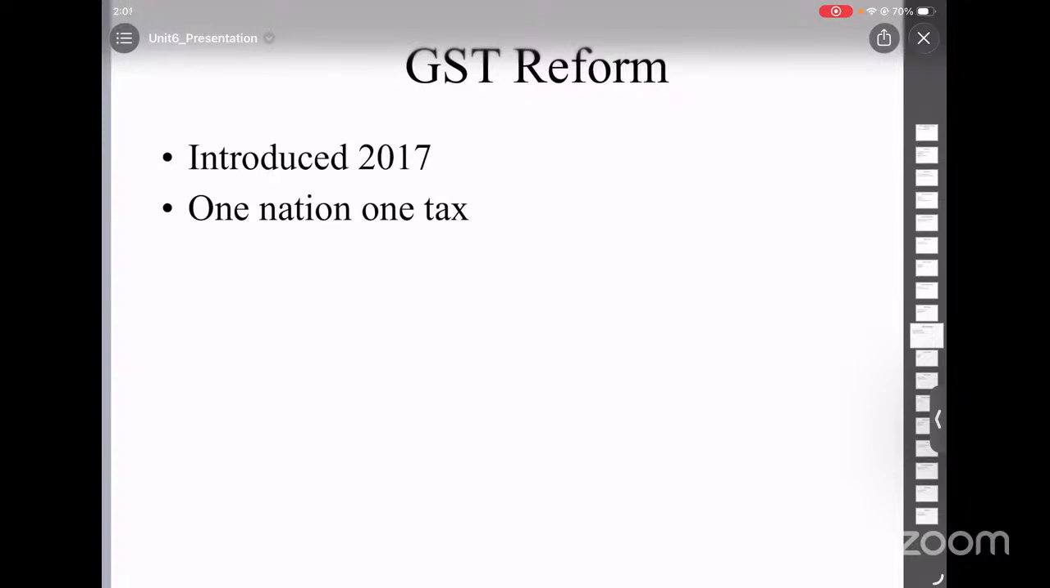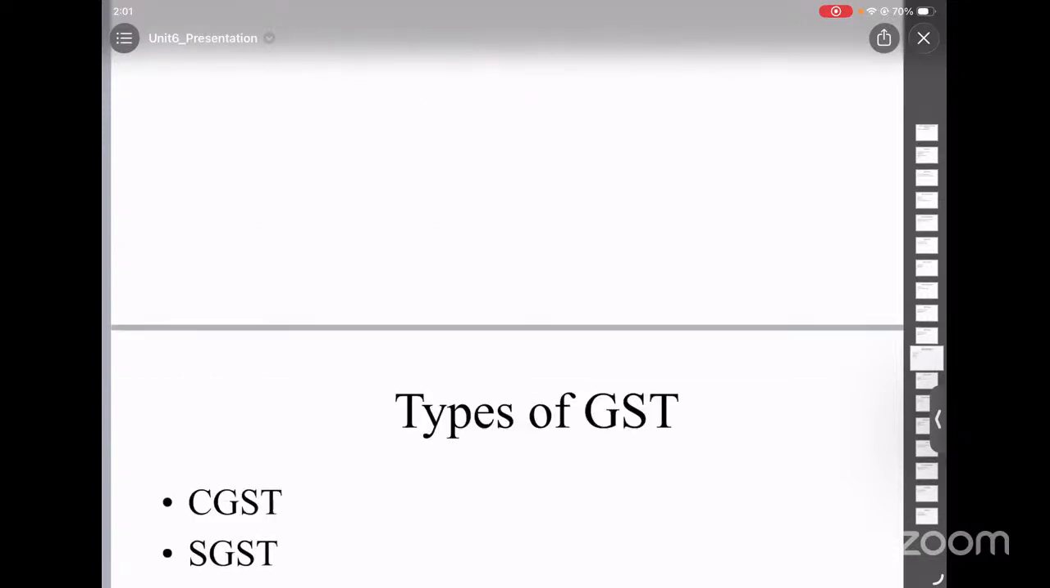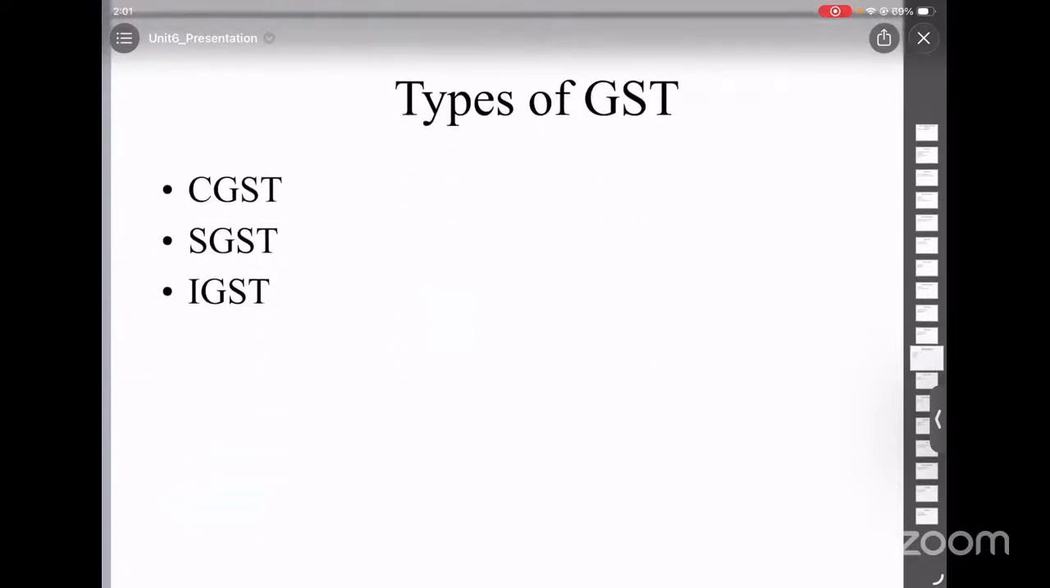So, what are the benefits of GST? It removed multiple taxes at various levels, it unified the market, and it reduced check post delays. It also improved the economy. So, what are the types of GST? First is CGST, which is for the central government. Then we have SGST, which is for the state government. And then we have IGST, which is for interstate trade.